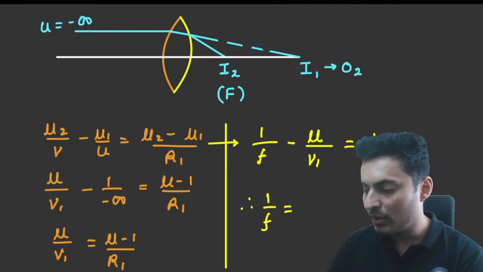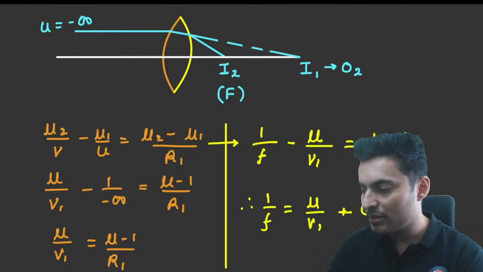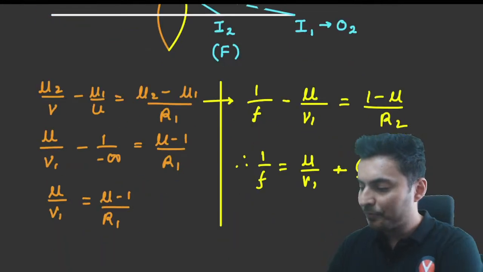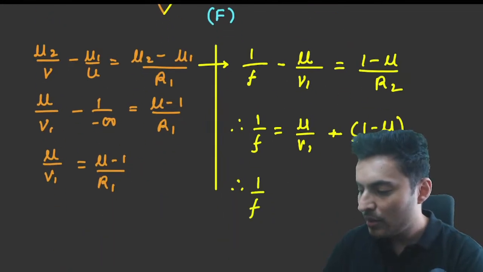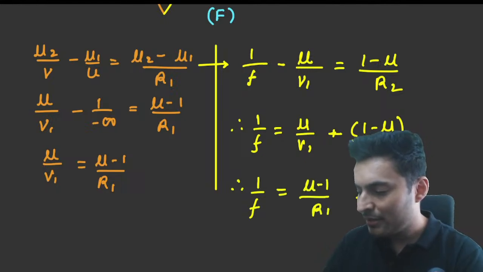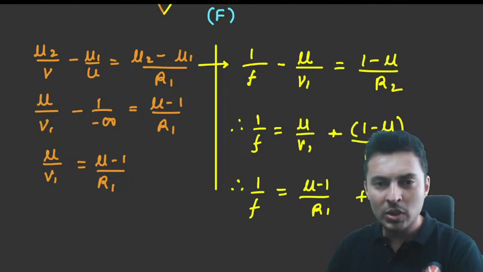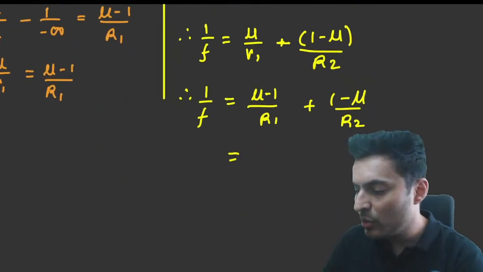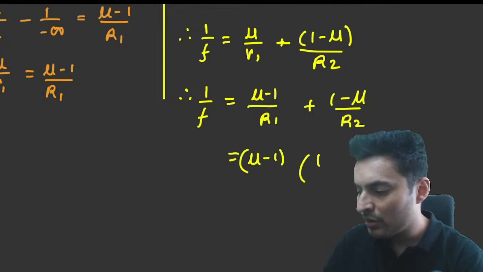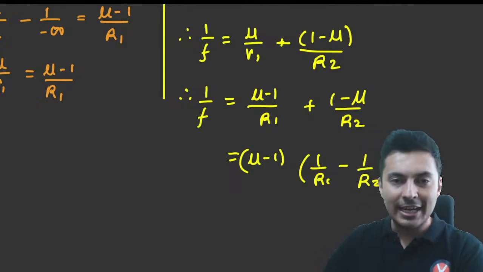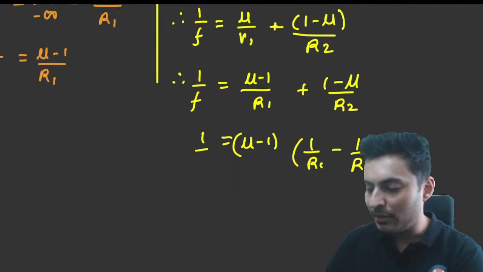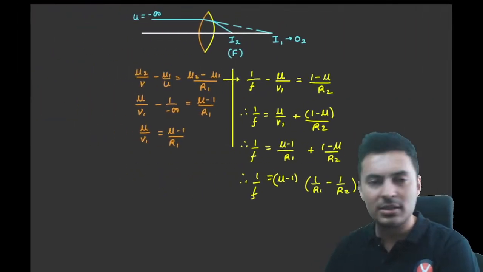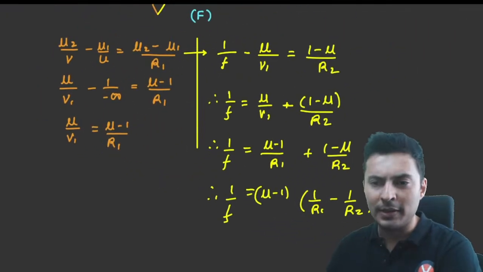So 1 by F is equal to mu by V1 plus 1 minus mu divided by R2. But I just know mu by V1 is nothing but mu minus 1 divided by R1. So this is 1 minus mu divided by R2. And lastly, take mu minus 1 as common. So this will be 1 by R1 and this will be minus 1 by R2, because 1 minus mu is negative, it will be mu minus 1. So that will be 1 by F. That's how easy it is to derive this particular lens maker formula.